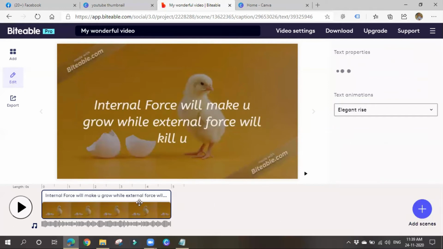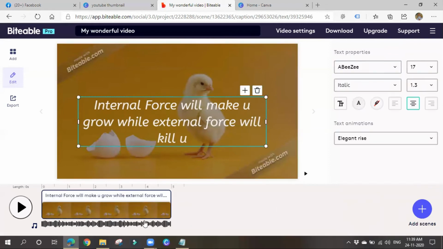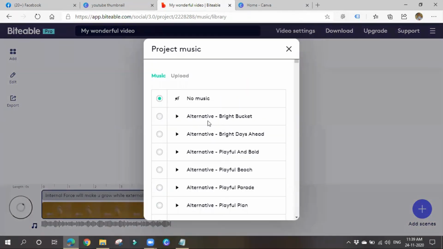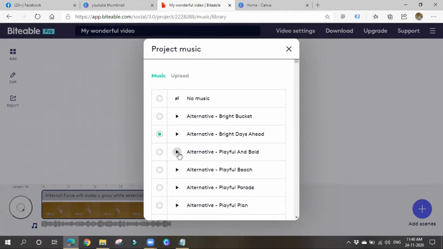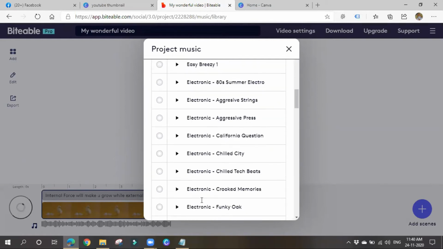In the same way you can add multiple slides, multiple scenes. Let's think that this is the first scene. In the same way you can add multiple scenes. You can also add music. I don't know whether you can hear the music or not. Are you able to hear the music? Sorry, then only I can hear the music, I think. If you like any background music, you can add whatever track you want. Otherwise, you can upload your own.